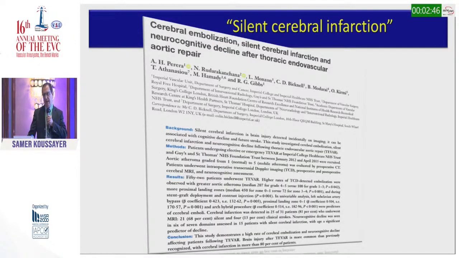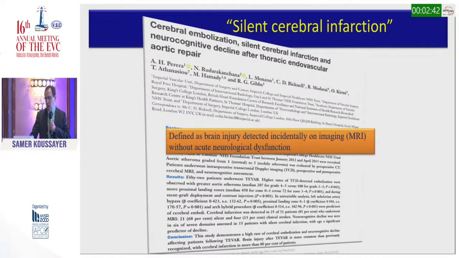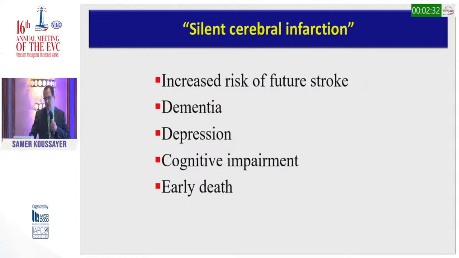This is a very nice paper published recently. They look at the silent cerebral infarction, which by definition is a brain injury detected incidentally on imaging, MRI, without acute neurological dysfunction. Why is it important to look at that? Because they found that the silent cerebral infarction can increase the risk of future stroke, and can cause dementia, depression, cognitive